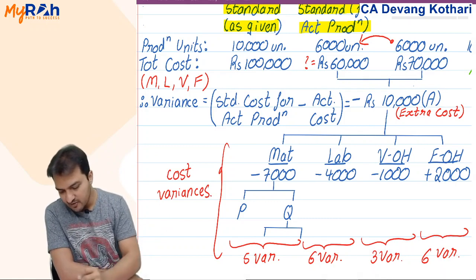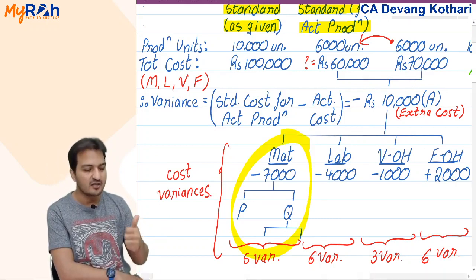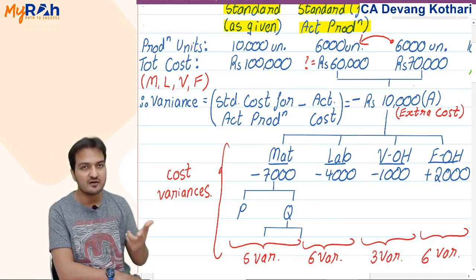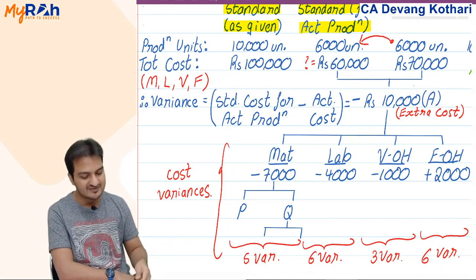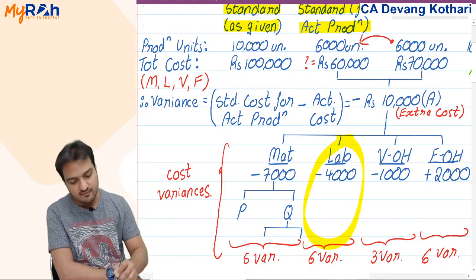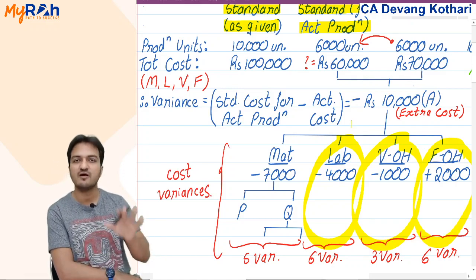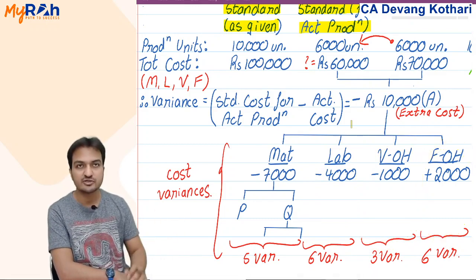First, we will be learning about material variances. I'll give you formulas and formats for how to calculate. We will practice some questions on material variances. Once we are done with all the practice, we will go for labor variances, then variable overheads, and last fixed overheads. That will be my full chapter here. Anyways, this was just an introduction for the chapter.